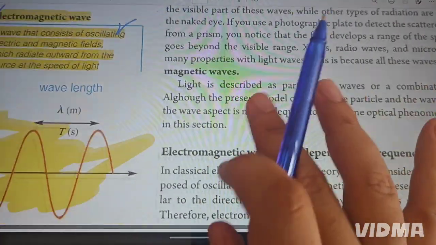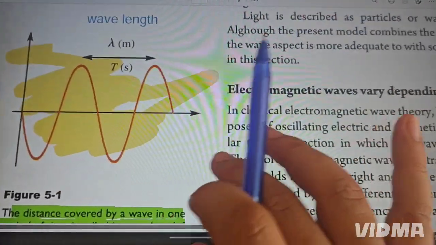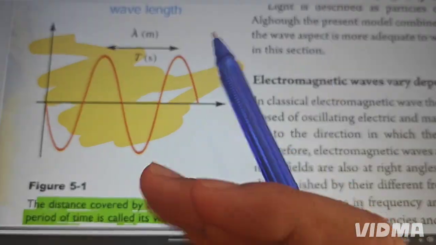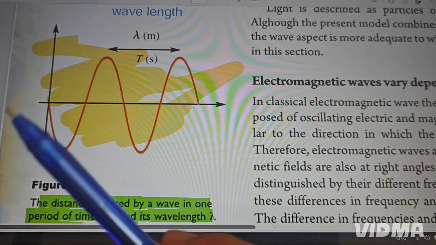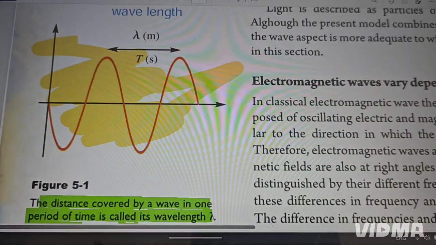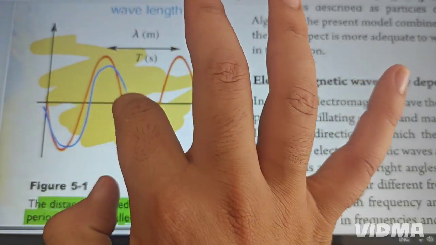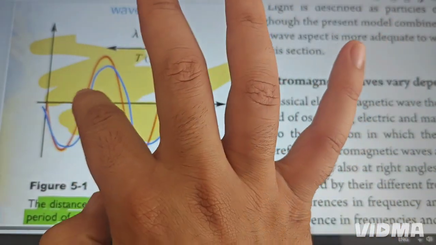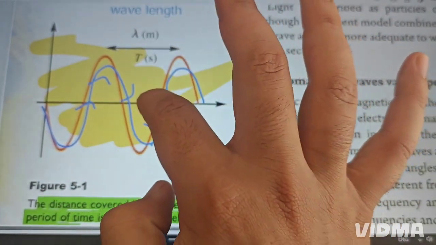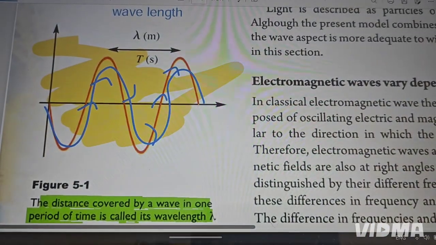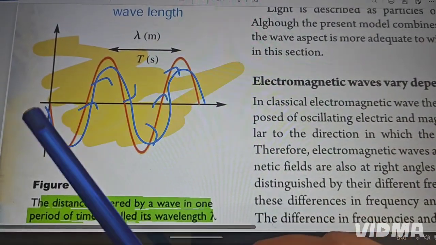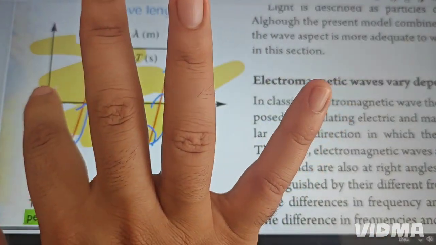Look at this picture. This is in general the form or shape of wave. This is the waveform. This waveform carries energy, and the waveform keeps moving. For example, this is the starting point, the origin.